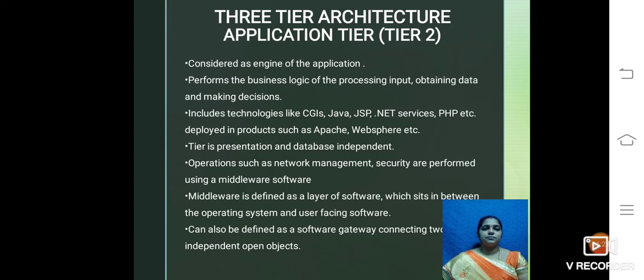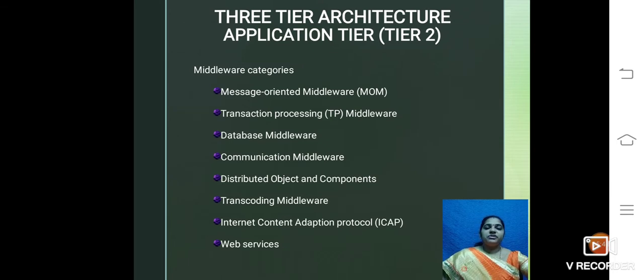What is meant by middleware? Middleware is defined as the layer of software which sits between the operating system and the user-facing software. It can also be defined as a software gateway connecting two independent open objects. So these are the different categories of middleware: message oriented middleware, transaction processing middleware, database middleware, communication middleware, distributed objects and components, transcoding middleware, ICAP, that is Internet Content Adaptation Protocol, and web services.